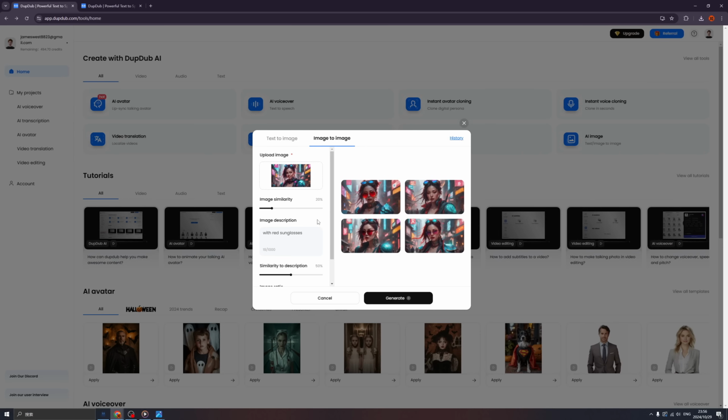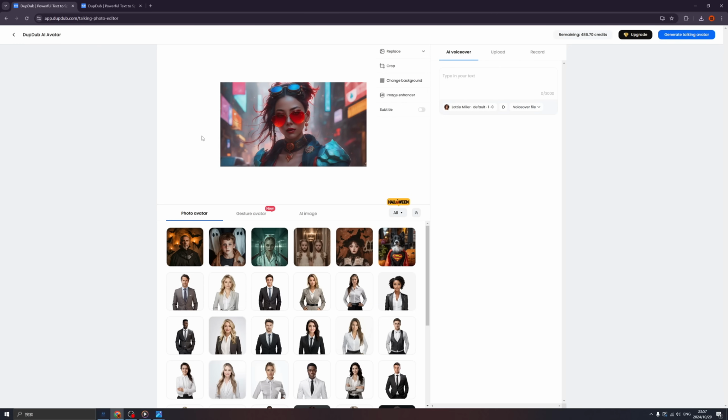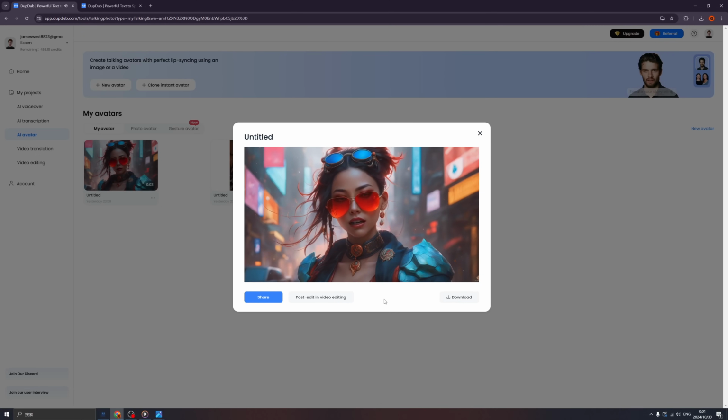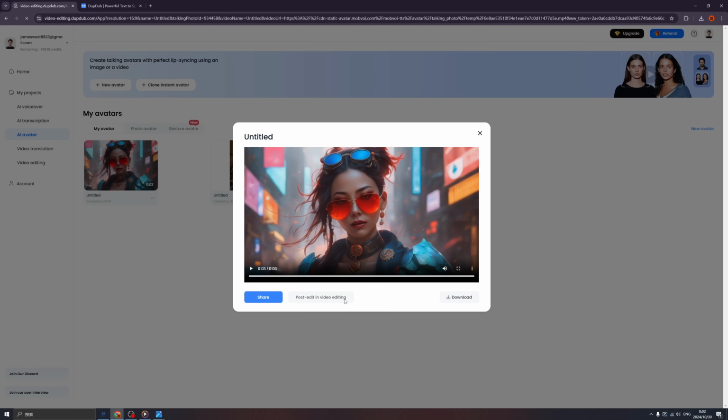And we can even make it more fun by using apply to avatar, which means you can easily use the image that you just generated and make it into AI avatar. And click the generate. Hello. Young man. That is so vivid. Let's click download first. And we can even post edit in video editing by clicking this button.